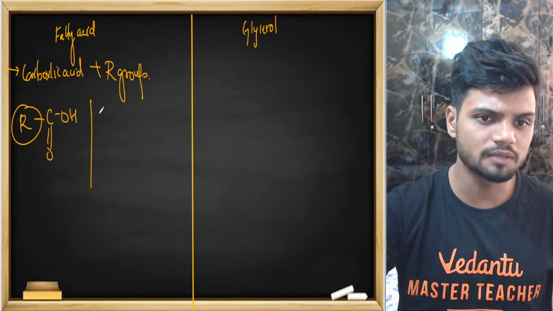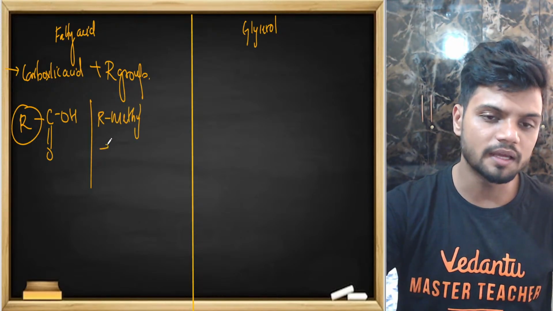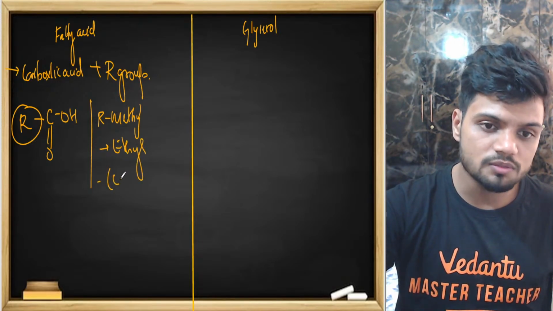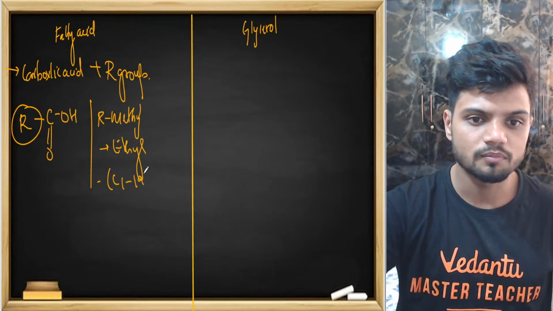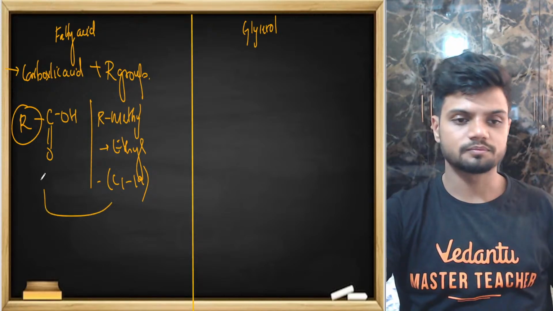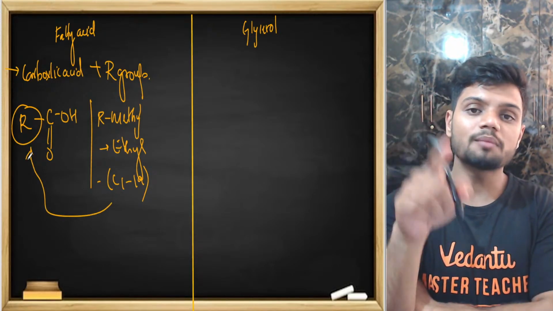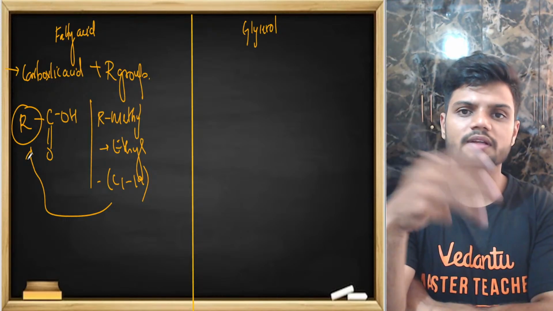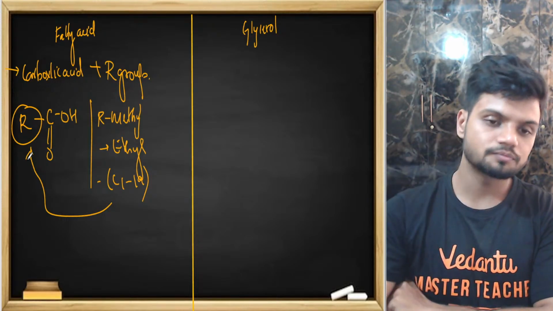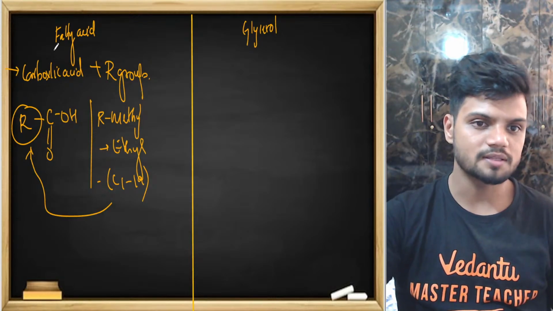When I say anything, I mean this R group can be a methyl, or it can be ethyl, or it can be anything from carbon number 1 to 19. Any carbon it can be. Based on the functional group, the name of the fatty acid can vary. Three is tri, four is quadra, five is penta. This is your carboxylic acid. This is your fatty acids.